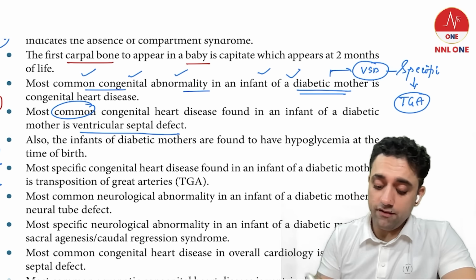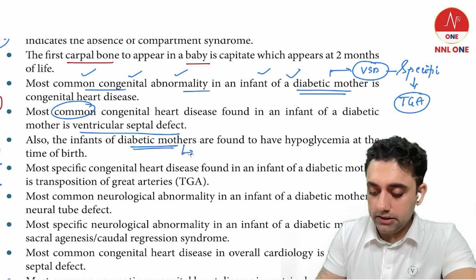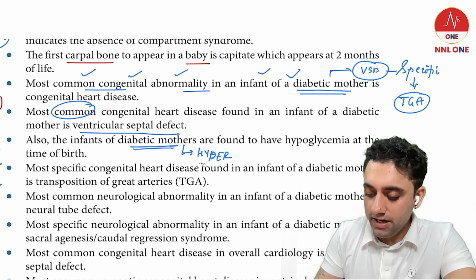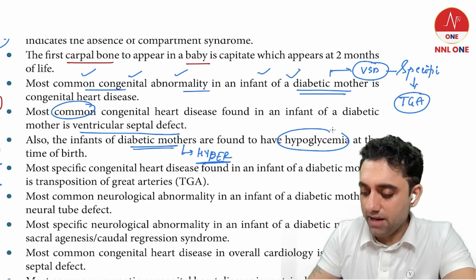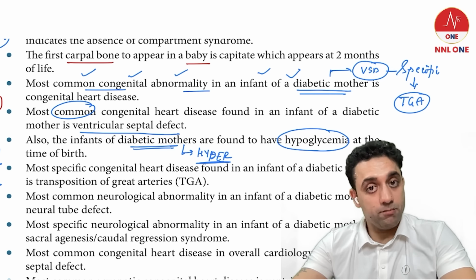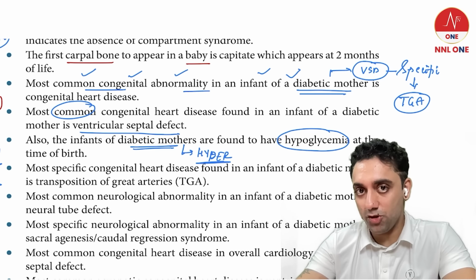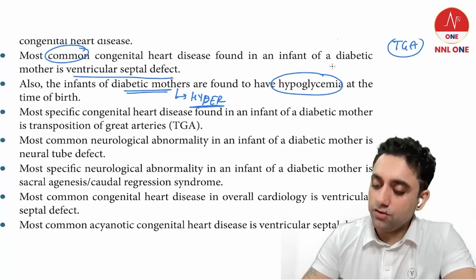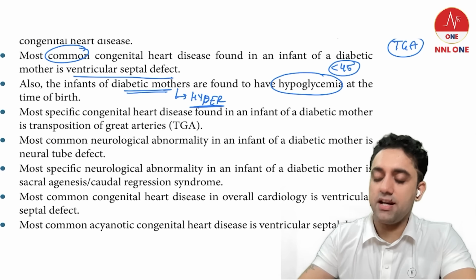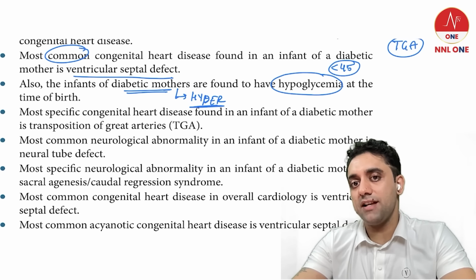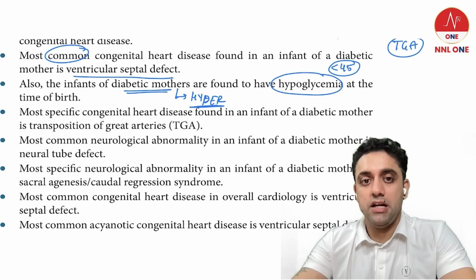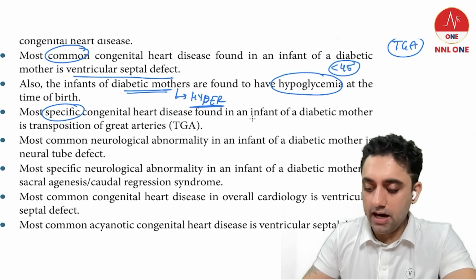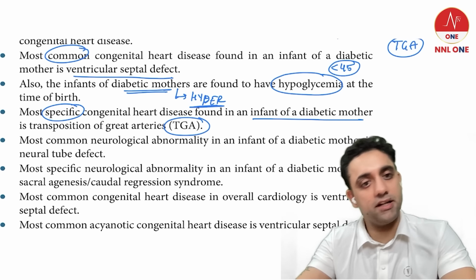Done. In an infant of diabetic mother, very importantly, the mother will be hyperglycemic and the baby will be hypoglycemic. Mother hyperglycemic, baby hypoglycemic. And what is the hypoglycemia cutoff in this baby? Sugar less than 45. Sugar less than 45, that is the hypoglycemia cutoff in this baby. Number 1. Number 2, as I told you, the most specific congenital heart disease in infant of diabetic mother is nothing but TGA.